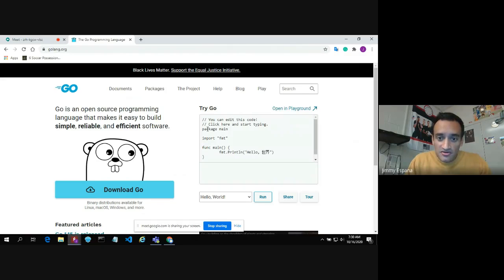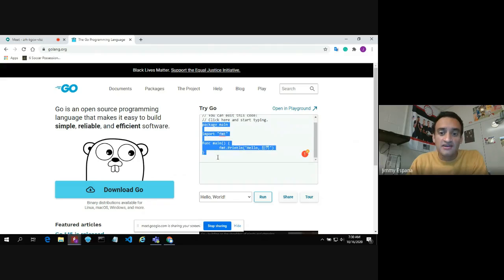So here you can see, here's some code right here. And as with all, the first thing that you learn in any programming language or any type of coding is how to print information to the screen. And we call that the Hello World program. So here we are. This is what we call a comment. So this is not an actual line of code. It's just for us humans to be able to read it and say, okay, it's telling us you can edit this code. So the actual code itself starts right here. Everything that I'm highlighting here.